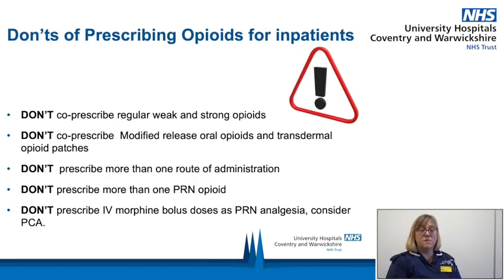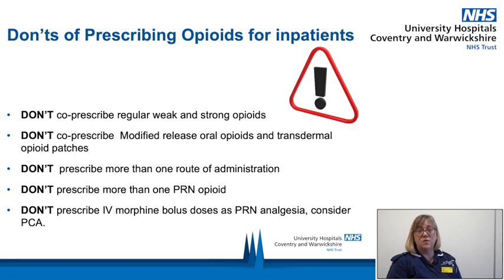The don'ts of prescribing opiates. Don't co-prescribe regular weak and strong opiates. Examples of this are prescribing codeine regularly alongside modified release morphine such as Zomorph. Don't co-prescribe modified release oral opiates and transdermal opiate patches such as Zomorph and fentanyl patches. This is because you will have 2 long-acting opiates.